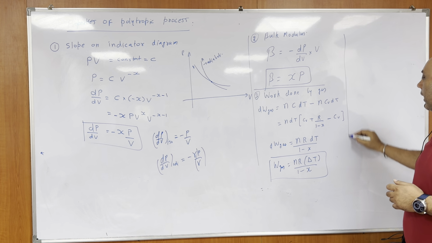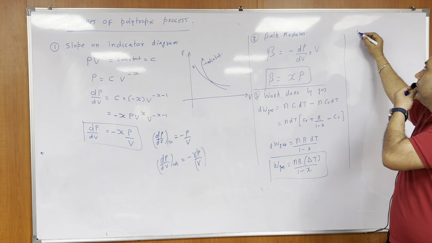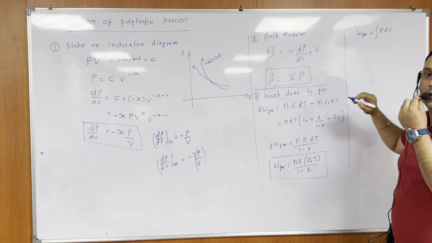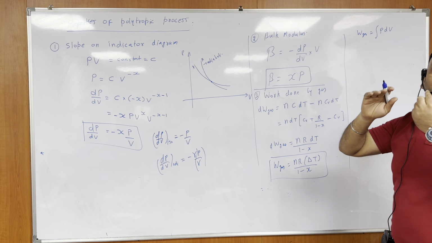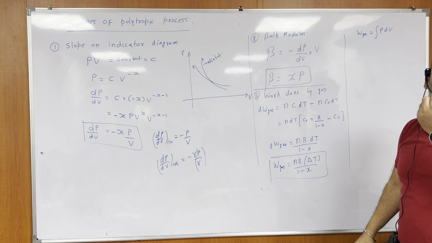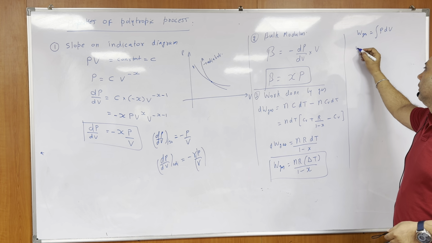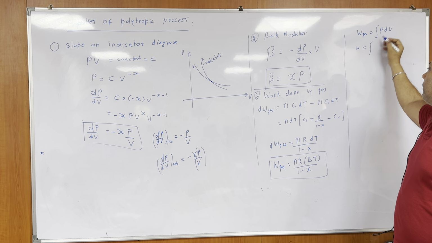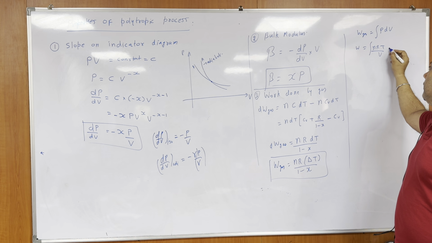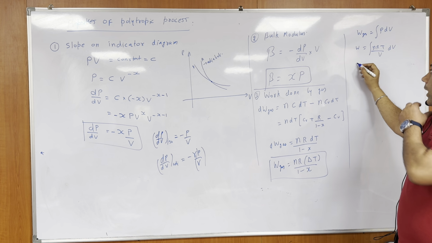Work done by gas for any process, the general formula you know, is the integration of P dV, right? So I need to find work done by gas by this method. Now P is nRT by V, into dV, for isothermal.